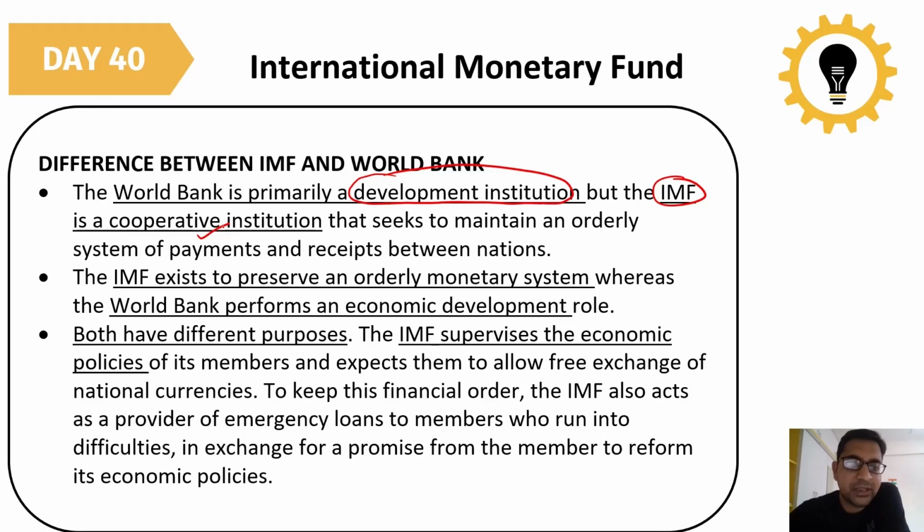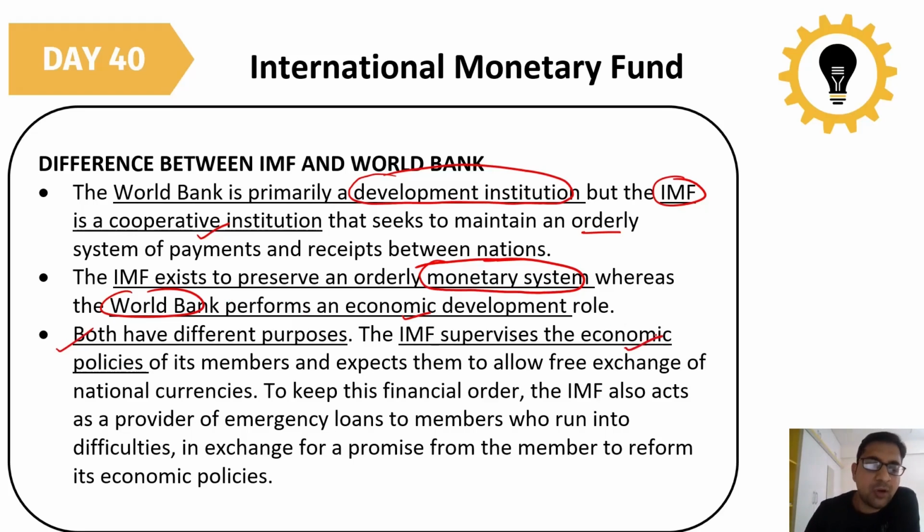The projects taken by the World Bank are related to development activities, but the IMF is a cooperative institution whose main work is to maintain the balance of payments between the various nations, the system of payment and receipt between nations. The IMF exists to preserve the proper monetary system throughout the world, whereas the World Bank performs an economic development role. Both have different purposes.